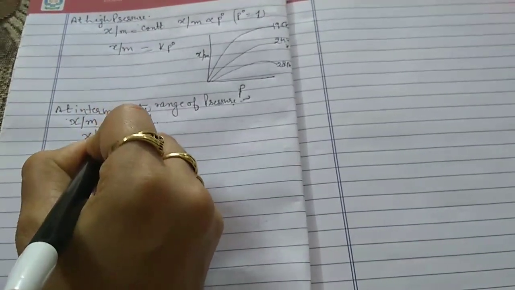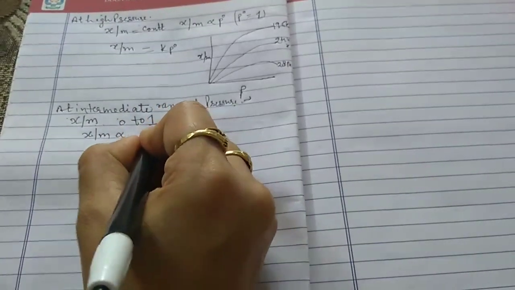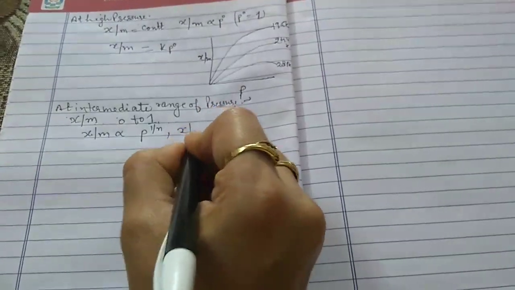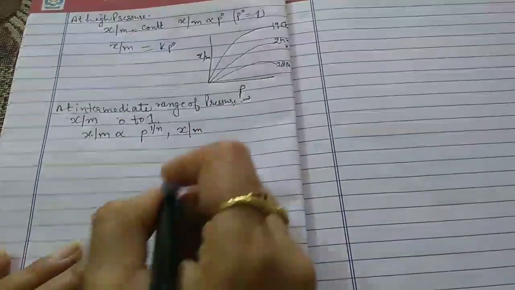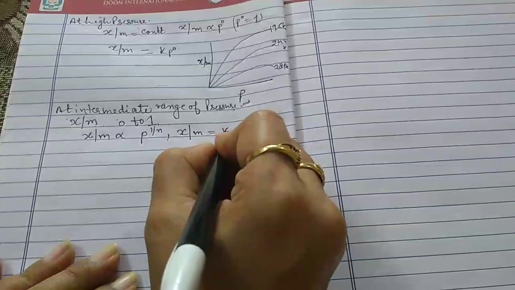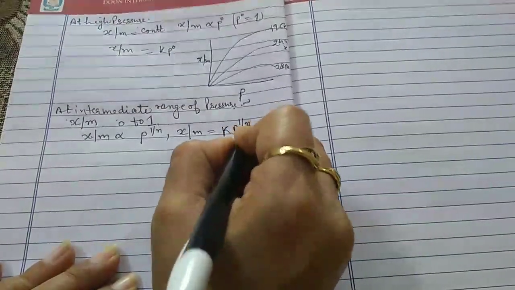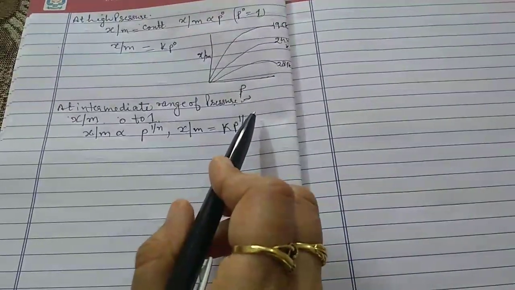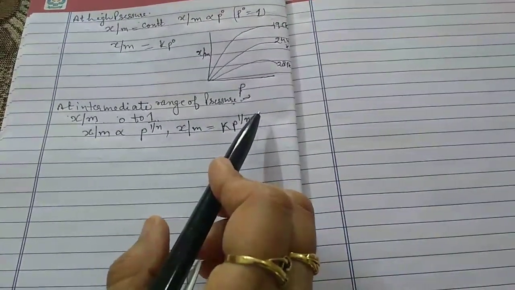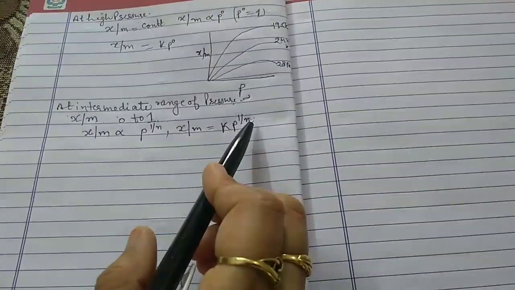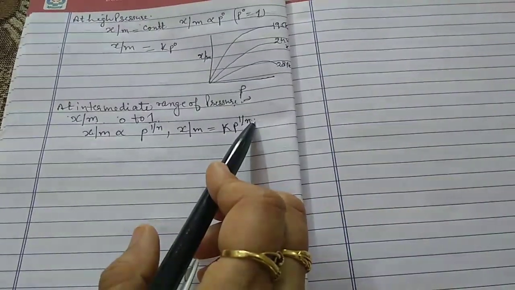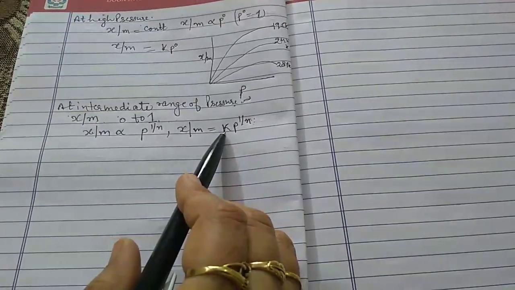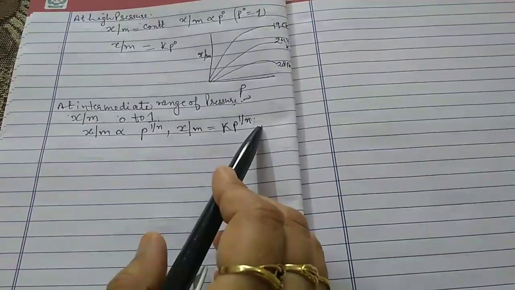So x upon m is directly proportional to P^(1/n), the fractional power. We can also write it as x upon m equals k P^(1/n). Here n is a constant, a whole number, and the value of n depends upon the nature of the adsorbate and the adsorbent. So here we have two constants, k and n.